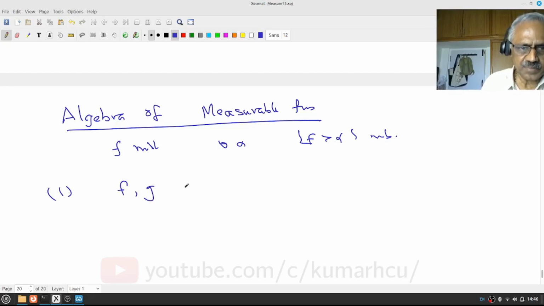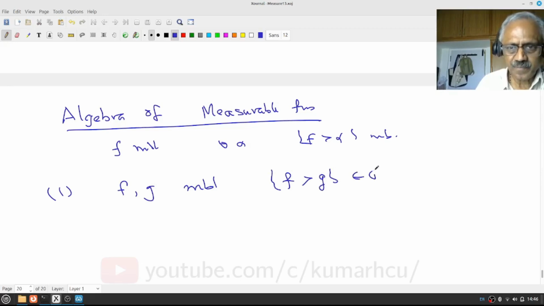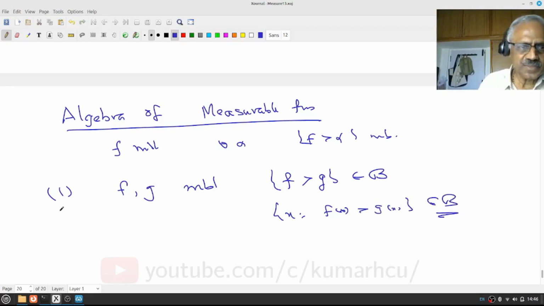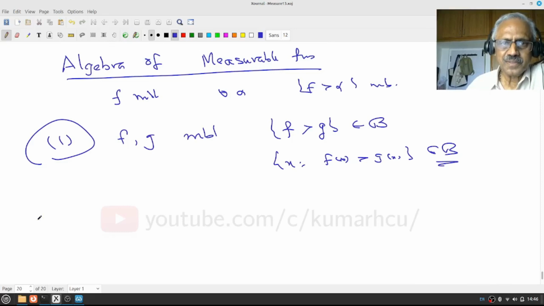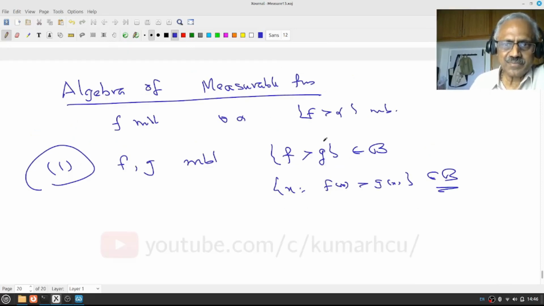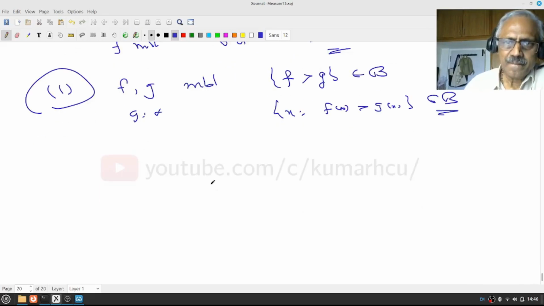If f and g are measurable, then f greater than g is measurable. This is the set of all x so that f(x) greater than g(x). This is a very, very basic result. Okay, so if g is a constant, we have proved it. If g is a constant alpha, that's the definition of measurability. So therefore, what do I have to do?